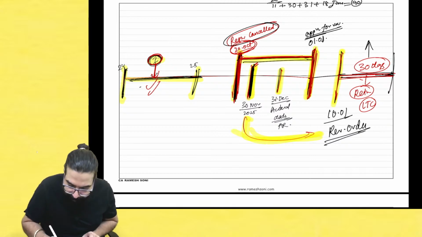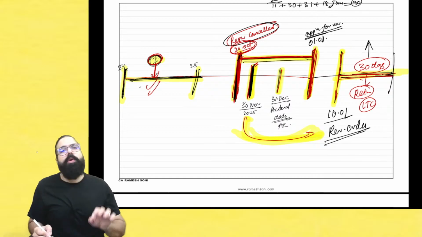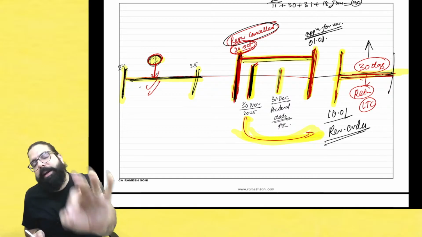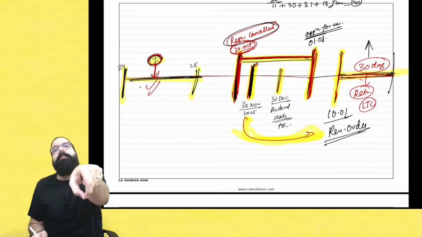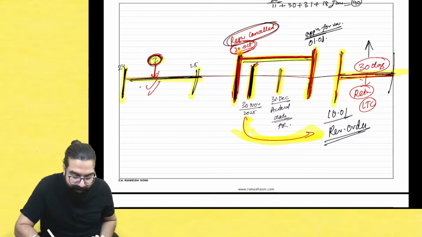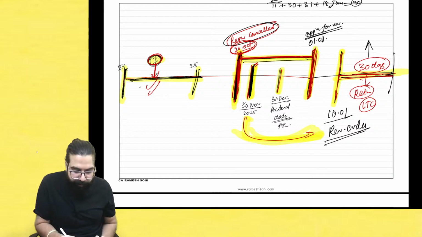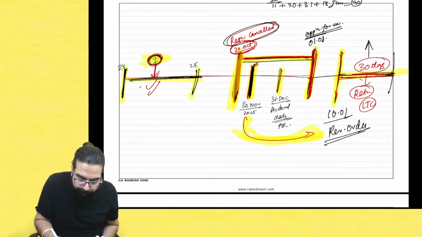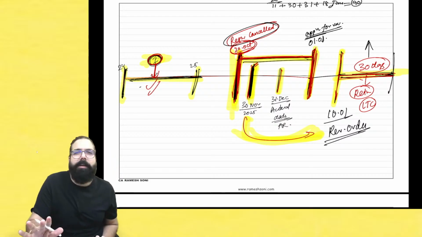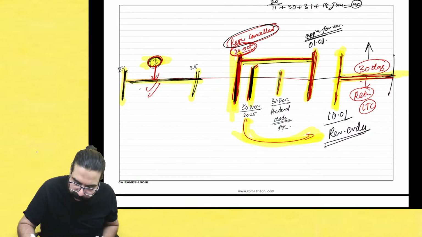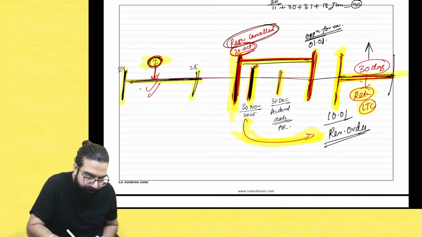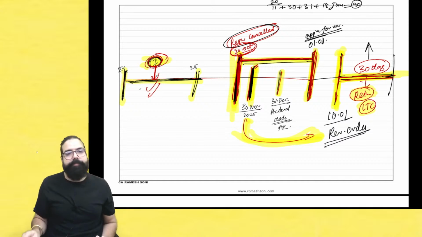whatever is the return pending during this period, you will file within the next 30 days. In that return, you can go ahead and take the input tax credit, which you could have taken, but you could not take because your registration was cancelled here. So whichever invoices ka credit you could not take because your registration was cancelled, 30th November is also gone, doesn't matter. Once your revocation order comes, within the next 30 days, whatever returns you are going to file, in that you can take all the input tax credit which was pending.